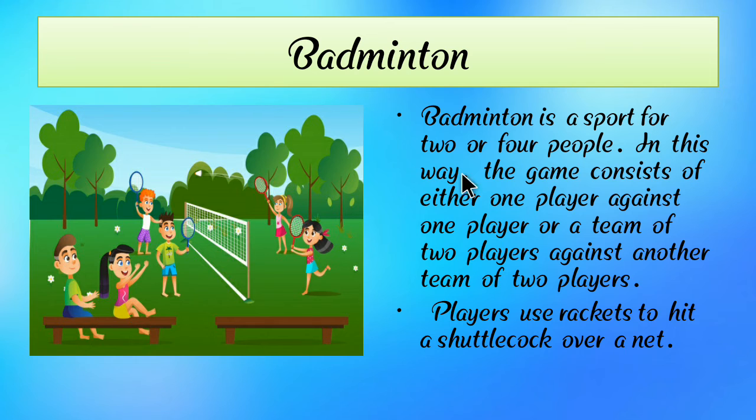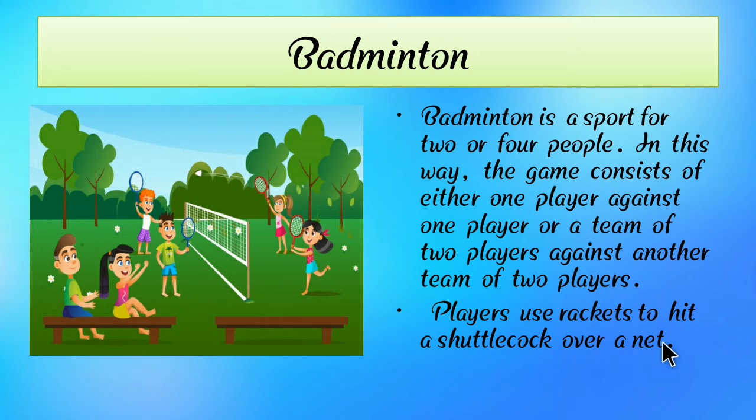The game consists of either one player against another player, or a team of 2 players against another team of 2 players. So here we can see 2 players against another 2 players, and the players use rackets to hit the shuttlecock over the net.